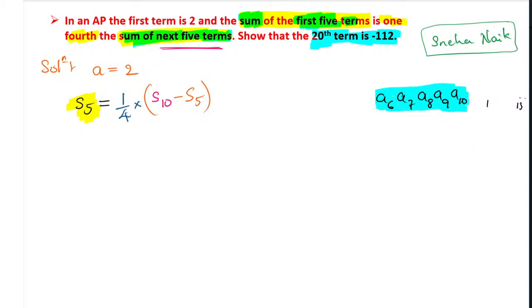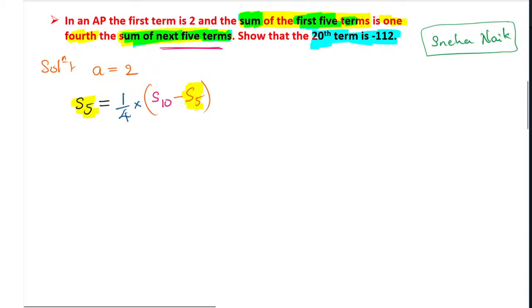Okay, this much is enough, and I hope you have understood. Anyone who has a doubt can ask. The formula will become like this. If you are not getting this, you can ask me. Here also some students will make a very big problem: they directly substitute the formula. Don't substitute the formula directly. Make it simple. Here also we have S5 on both sides. Make sure that the S5 goes to the same side, left hand side or right hand side, and shift it.